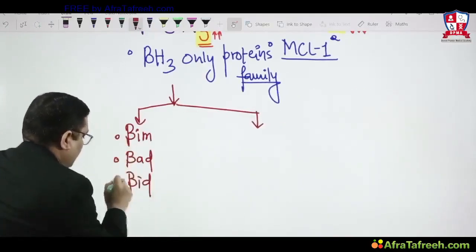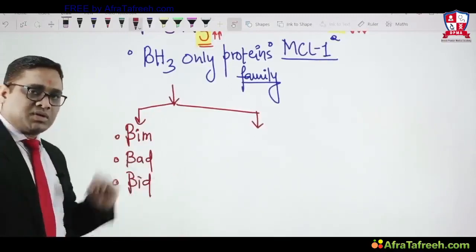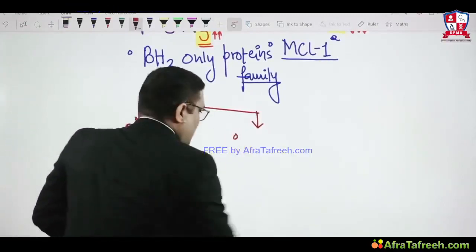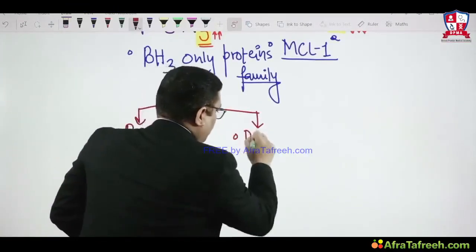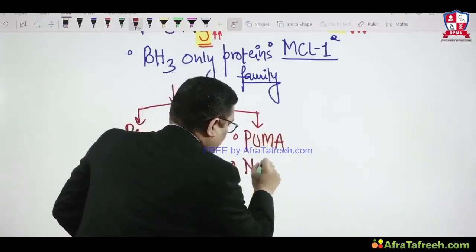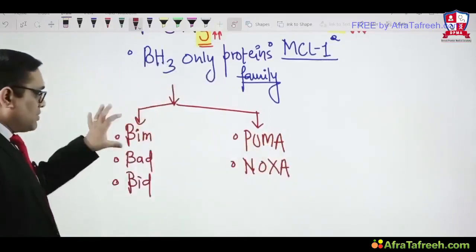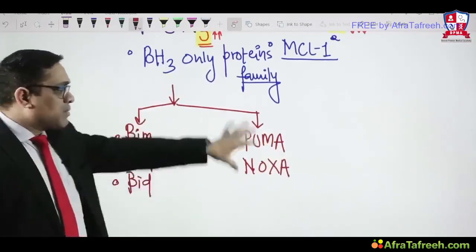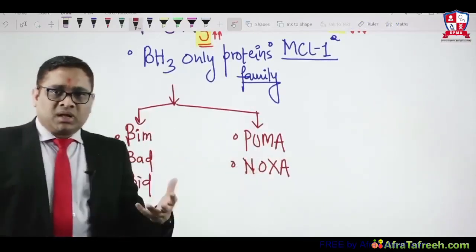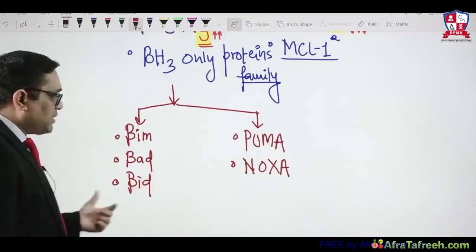Bim, Bad, Bid, right? Bimla is bad in bidding whenever she goes to the share market. Why is she bad in bidding? Because she often goes for one company, that is Puma, and another company, Noxa. So Puma and Noxa. Bimla is bad in bidding for two companies. That is why she often bears losses. She doesn't know when the proper time to bid will come, and that is why she is poor. So Bimla is bad in bidding, Puma, Noxa.